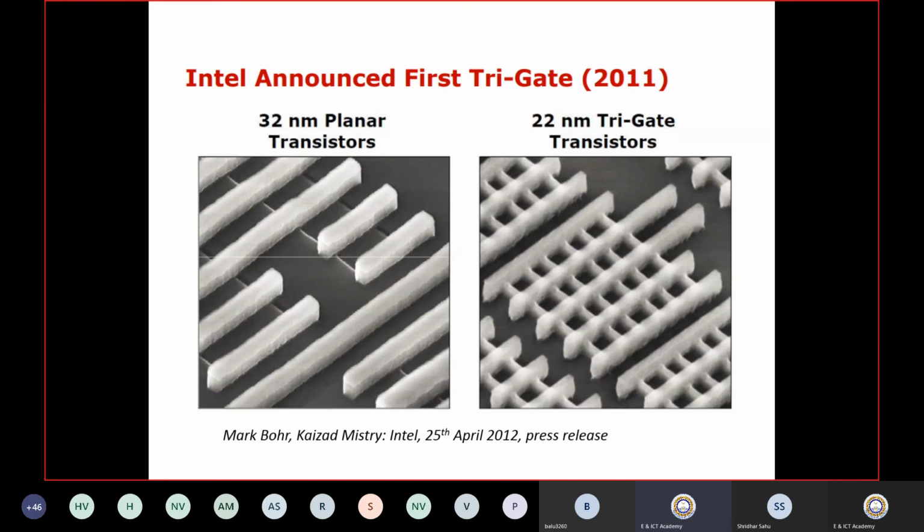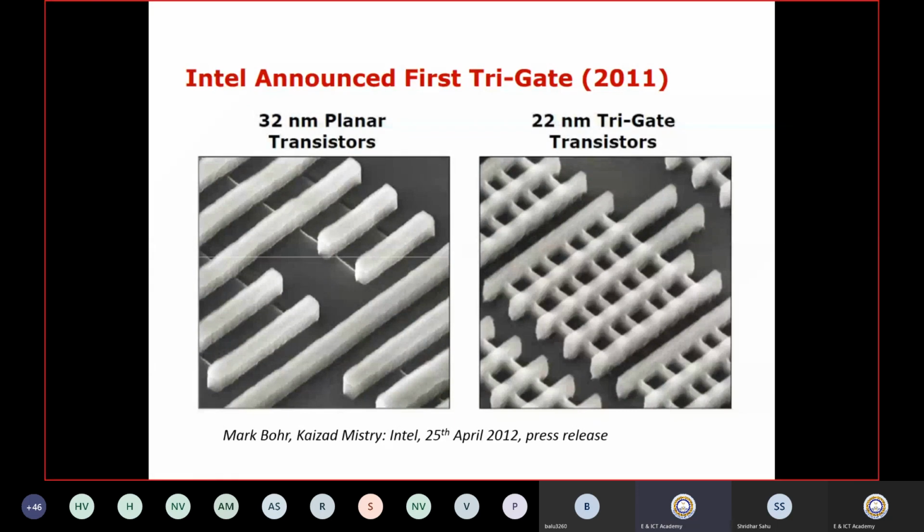And one more term was there, FinFET. What is the meaning of FinFET? Because the gate pattern looks like a fin of a fish. Okay, that's why the technology is named FinFET technology.